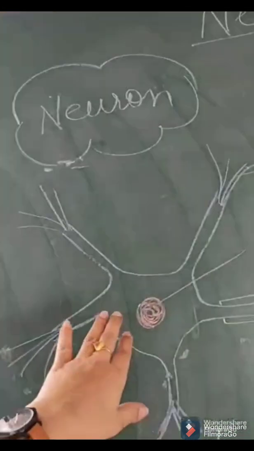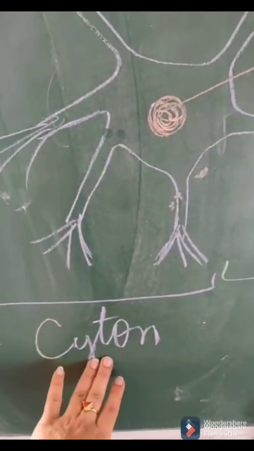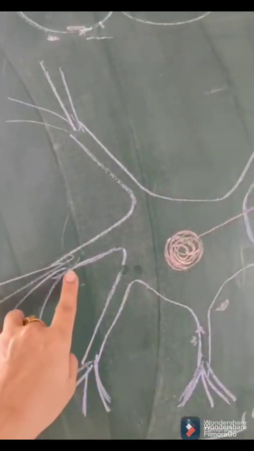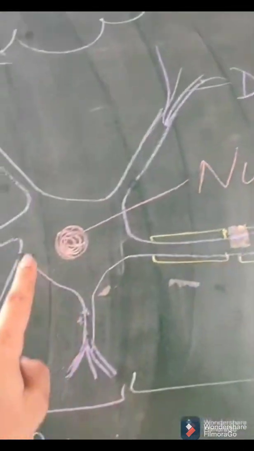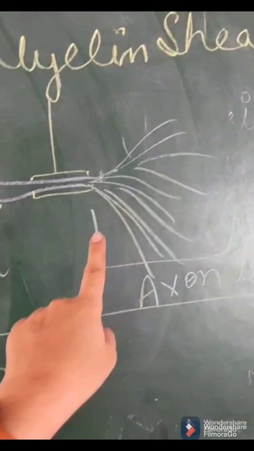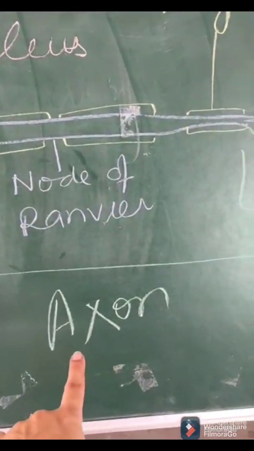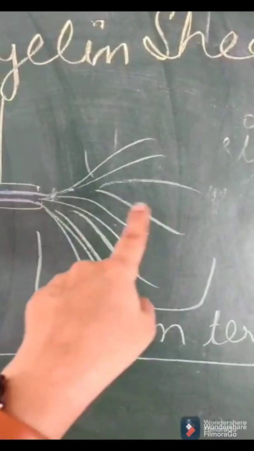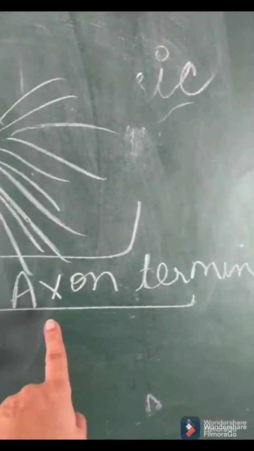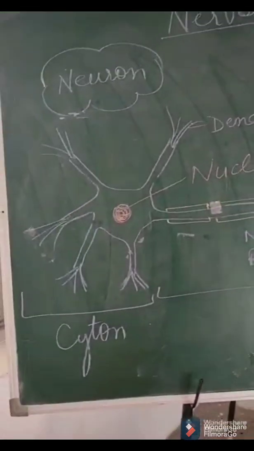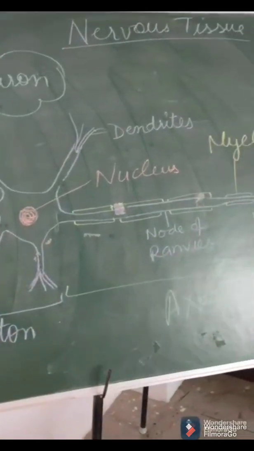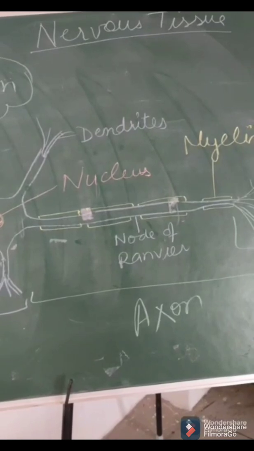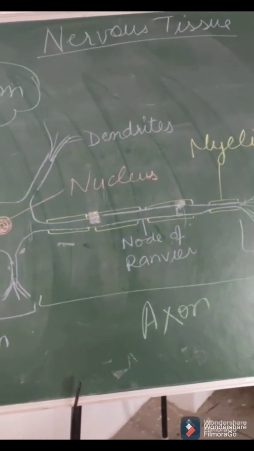Here, this is the center portion of the cell which is known as cytosol. It has quite small and numerous processes which are known as dendrites, and a single long process known as axon. The ends of axons further have tiny branches, known as axon terminals, right? Inside the cytosol we have the nucleus, labeled with pink color, and on the axon a covering is present. Here I have represented it with yellow.